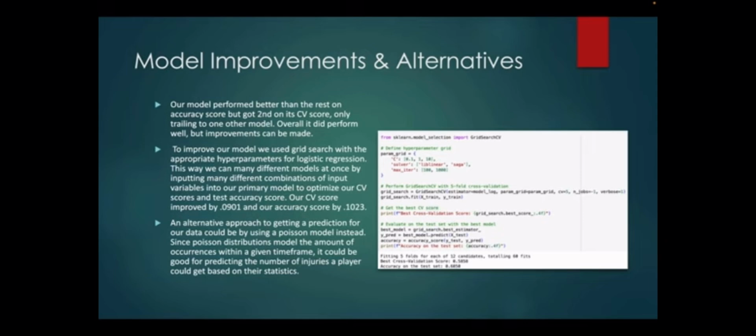After doing all this, we thought about an alternative approach to getting a prediction for our data. Maybe a better model that we could use would be the Poisson model. Since Poisson distributions, by how they work, model the number of occurrences or hits within a given time frame, it could be better for predicting the number of injuries a player could get in a certain time frame, like the number of games they played, because each game is a certain amount of time, based on the statistics that they get during their games.